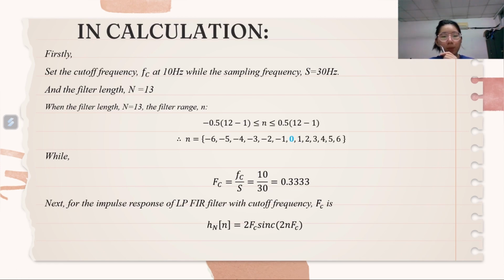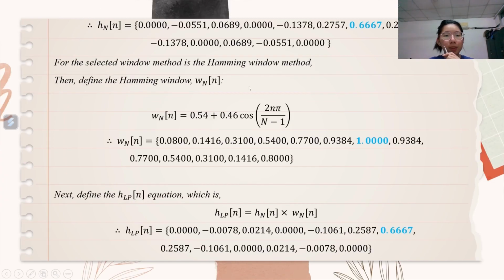For the impulse response of low pass FIR filter with the cutoff frequency, it is equal to these equations. After we substitute the parameter values, this is the value that we found. For the selected window method, we choose the Hamming window method. The equation for Wn is equal to these equations. After we substitute the values, this is the value that we found. Next, the HLP equation is equal to Hn multiplied by Wn. So this is the value that we found.